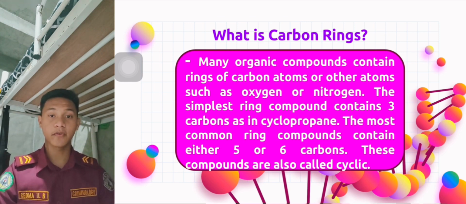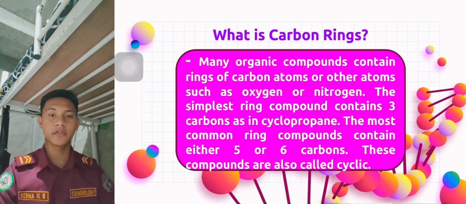The functional group of a carbon ring is an aromatic functional group, which is the benzene ring. An aromatic functional group is characterized by a ring of six carbon atoms bonded by alternating single and double bonds. A benzene ring with a single substituent is called a phenyl group.